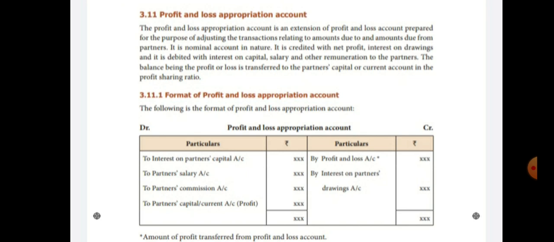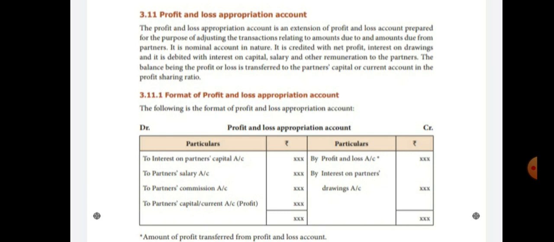So what is the rule of a nominal account? Debit all expenses and losses, credit all incomes and gains. So the profit and loss account and profit and loss appropriation account are nominal in nature. All incomes and gains are recorded on the credit side, and all expenses and losses on the debit side. It is credited with the net profit and interest on drawings, and it is debited with interest on capital, salary, and other remuneration to the partners.